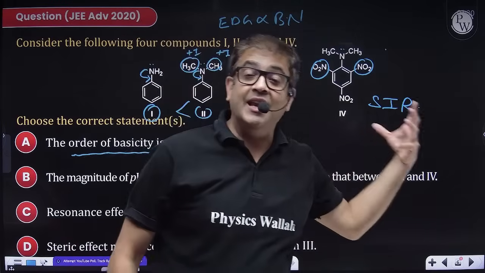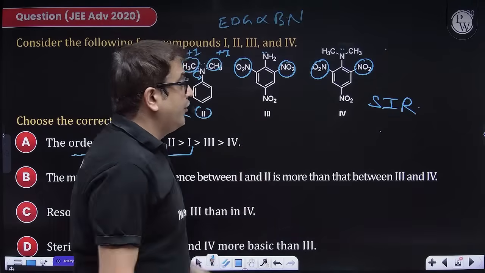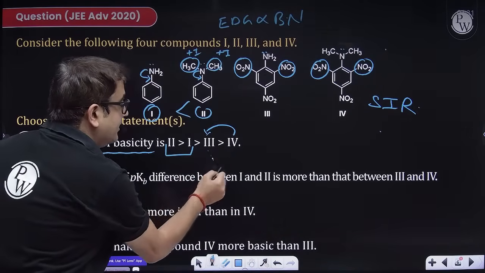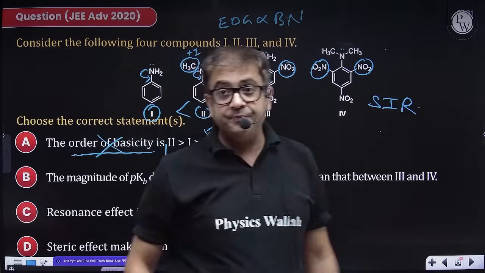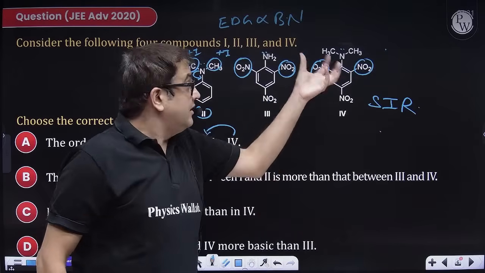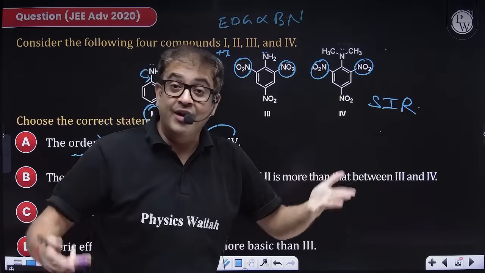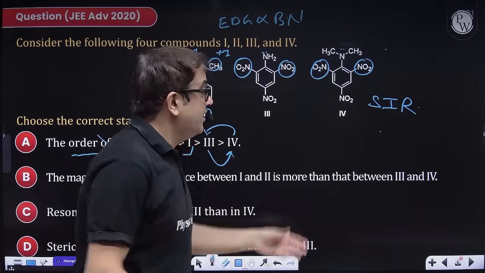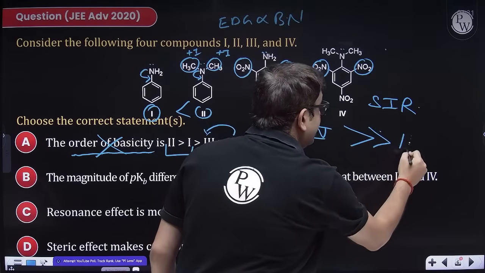So therefore among 3 and 4, 4 having the plus I will be more basic than 3. So therefore this is incorrect. Now the basic nature difference, sir, when the crowding has taken place, there will be no resonance, so there will be a large difference in the basic nature. 4 will be very highly basic than 3.